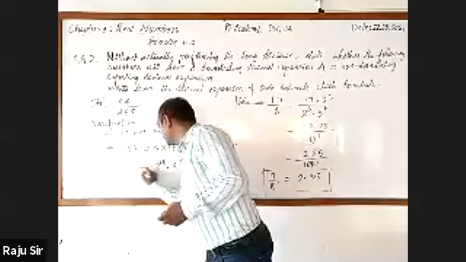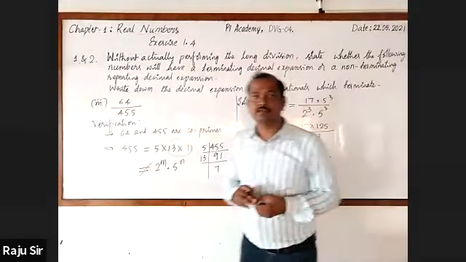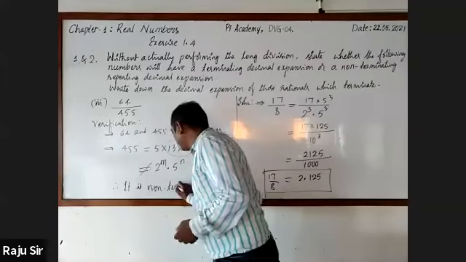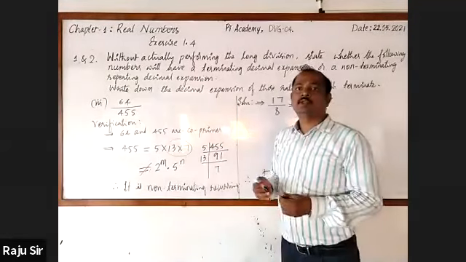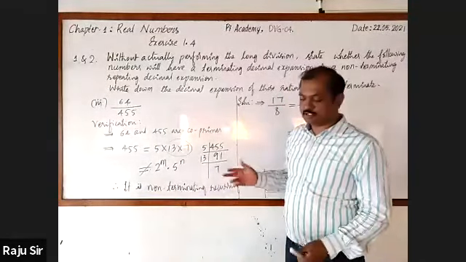That is why it is not of the form 2 raised to the power m into 5 raised to the power n. Therefore, it has a non-terminating recurring decimal expansion.